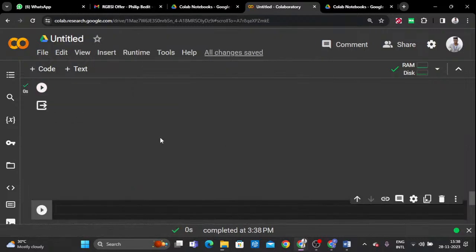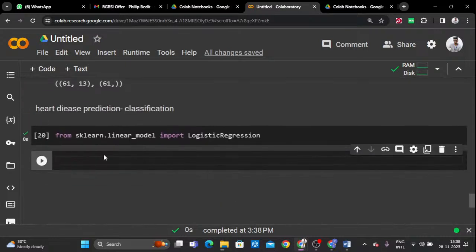Right now I'm going to run the logistic regression. How can we create the model? For the class, we are going to create the object. So model for LR. This is the first model. So logistic